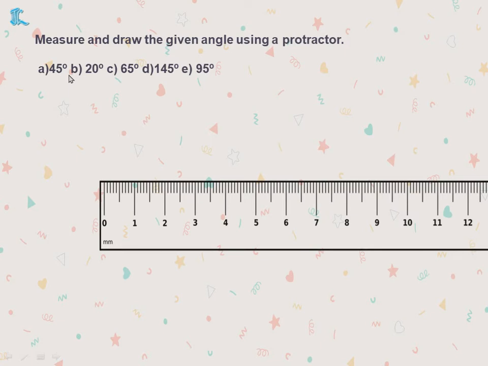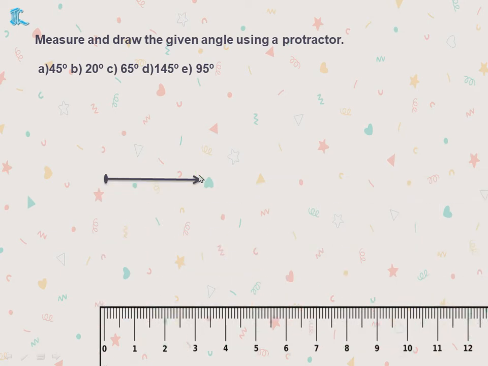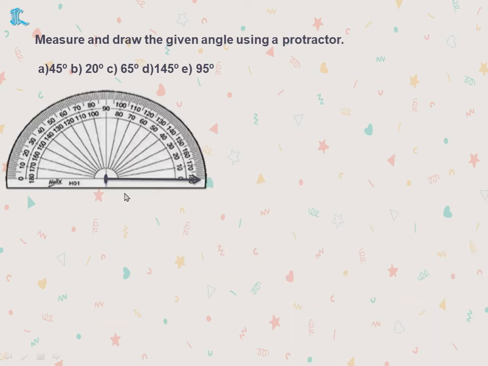First you take a scale, and from 0 you draw a line. This length can be anything, children, but don't go too long. Understood? Then remove the scale, and keep the protractor exactly near this center, and this dot should coincide, and the base should be on the 0 line. And then how much did I ask you to mark? 45 degrees. So 0, 10, 40, 45 means it lies between 40 and 50. So near 45 I'll put a dot.